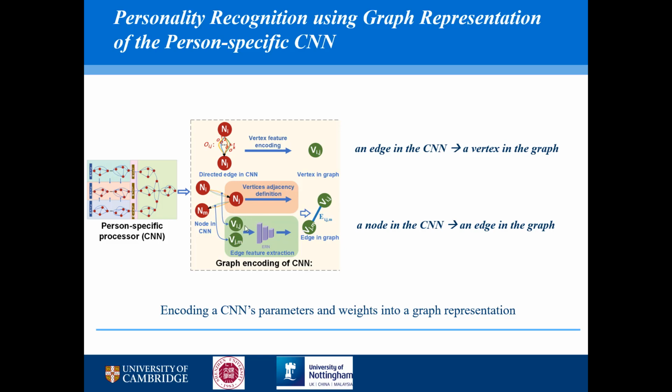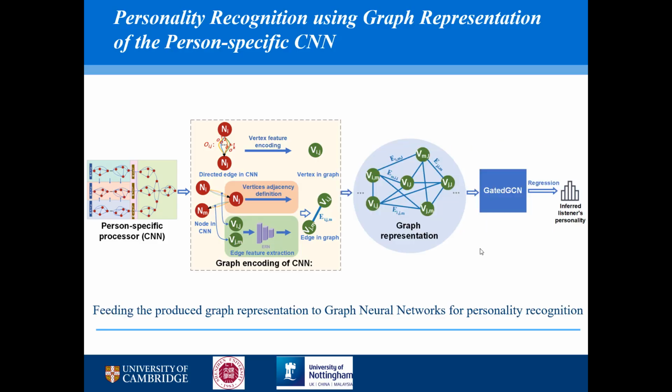After that, we concatenate the two vertices' filters, and then feed them to an edge filter extraction network to deep learn their relationships. As a result, we can construct a person-specific graph representation for each target subject. Each graph representation represents the person-specific cognitive process of the target subject, and these graph representations can be fed to the GCN for predicting their true personalities.